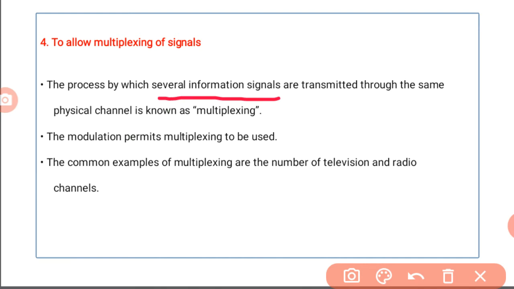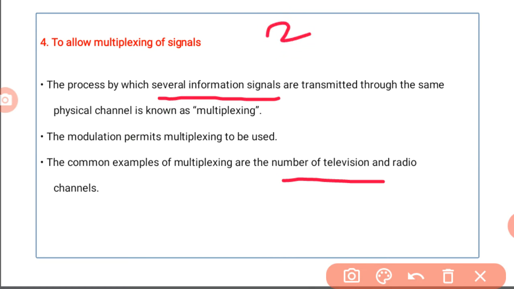Common examples of multiplexing are the number of television and radio channels. So when we use modulation, it allows multiplexing of the signals. Multiplexing means several information signals are transmitted through the same channel, through one channel. Suppose in our television there is more than one channel.